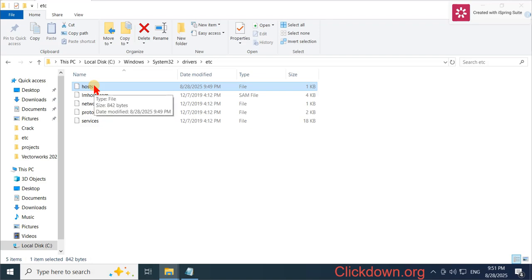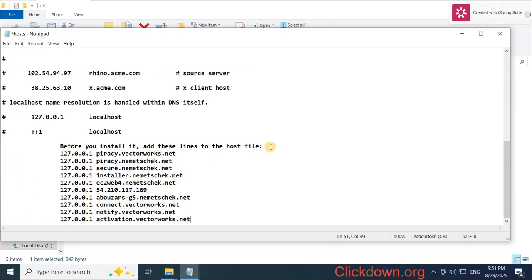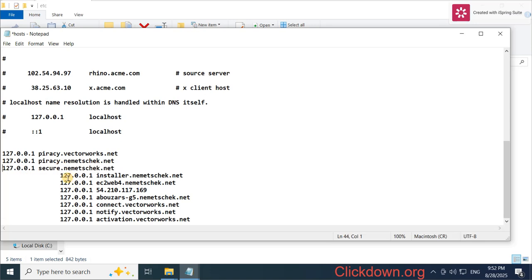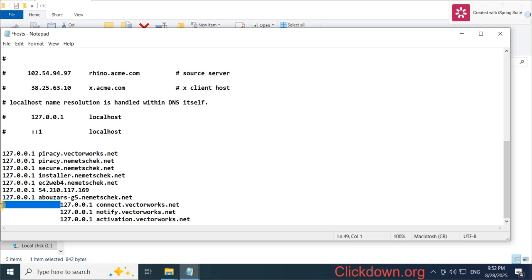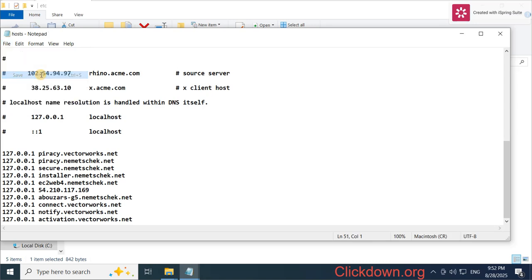This operation allows you to open the hosts file and you can edit this file, and you can paste these lines here, and you can save this file. Do like this first. This operation is to make sure the developer cannot detect that your PC has a program.